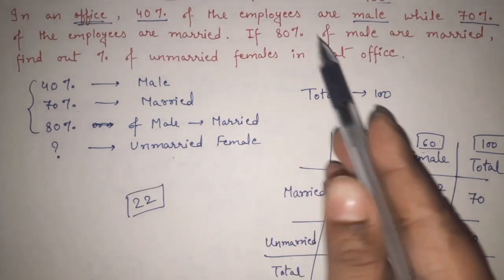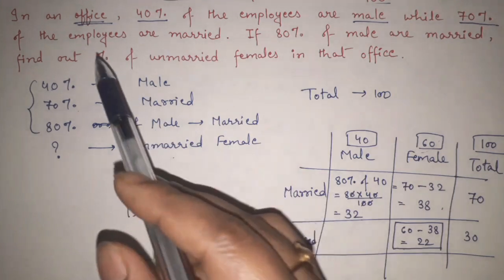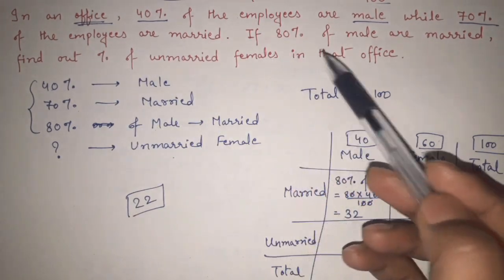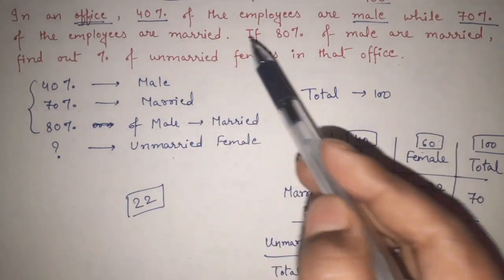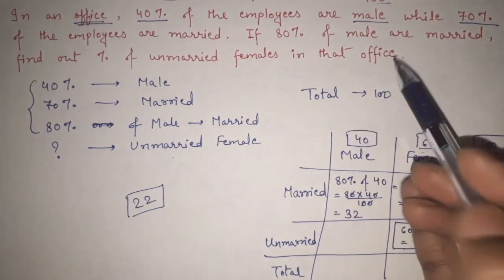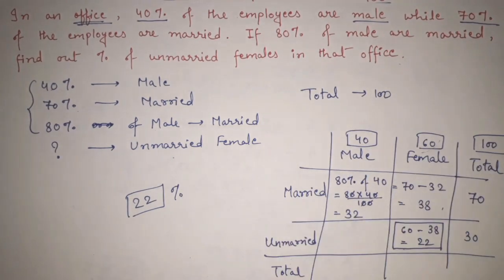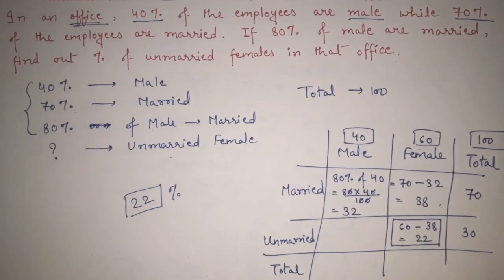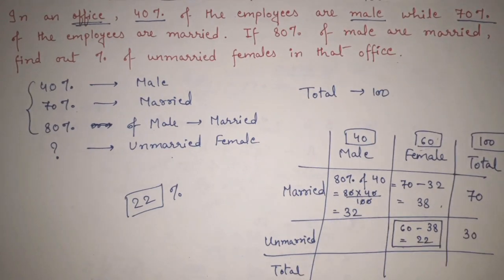That means if 80% of the males are married, find out the percentage of unmarried females in that office. So the percentage of unmarried females in that office is 22%. Got it? So making this table has made our work much easier, right?